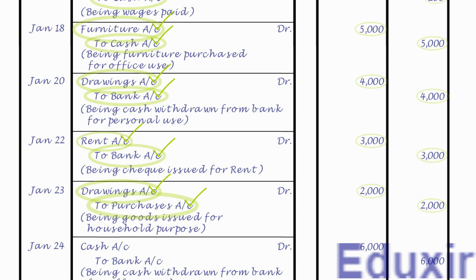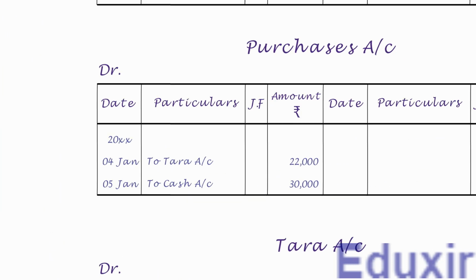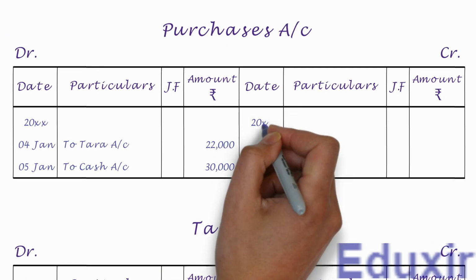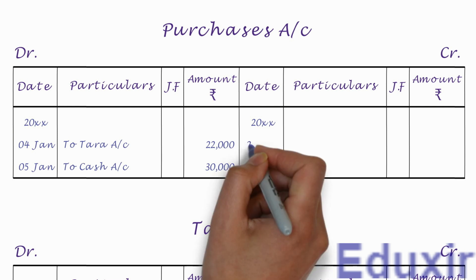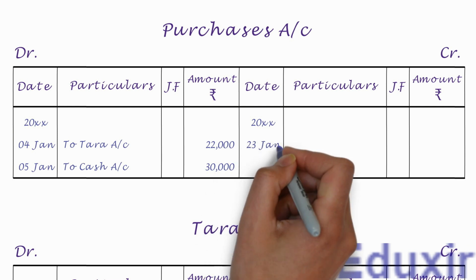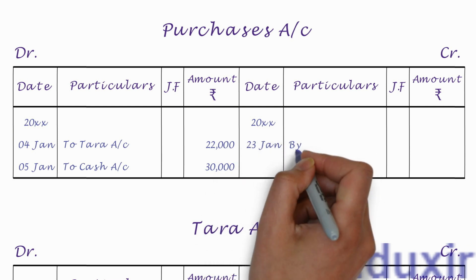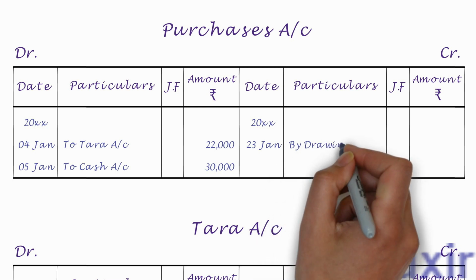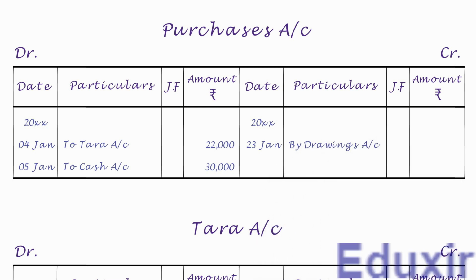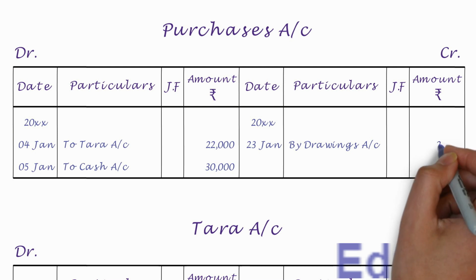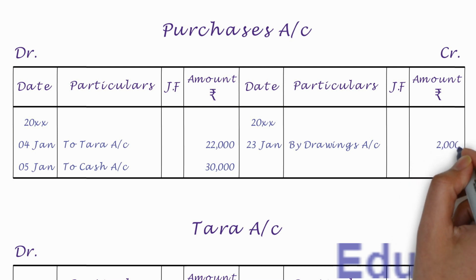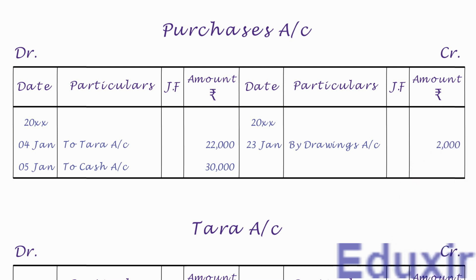As this is the first entry on the credit side, let us first write the year in the date column. Let's then write the date. We need to write by drawings account into the particulars column. Let us also write the credit amount of 2000 rupees into the amount column. With that, we have completed the posting of this journal entry into the purchases account. Let us now take up the next entry.